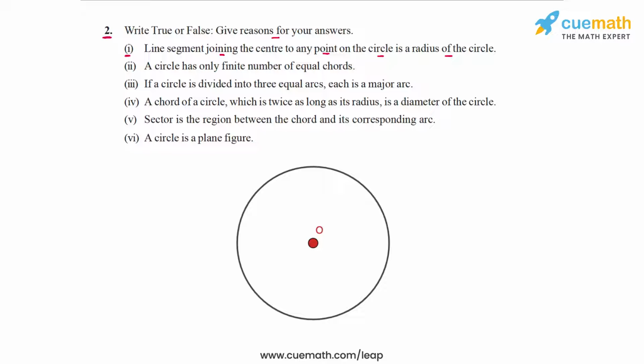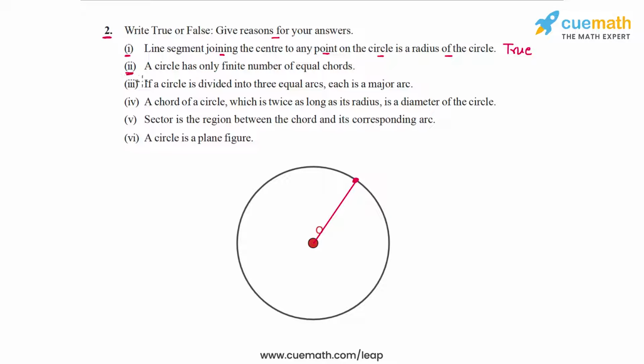So here's an example of a circle, and let's take any point on the circumference of the circle itself, and if we join the center to this point, then we get a radius of the circle. So this first statement is true. Joining the center to any point on the circle gives us a radius of the circle.